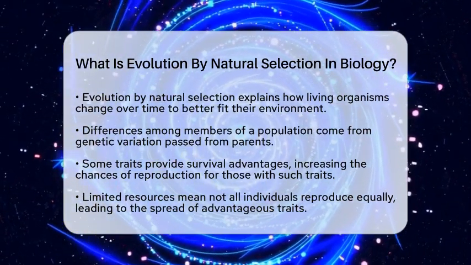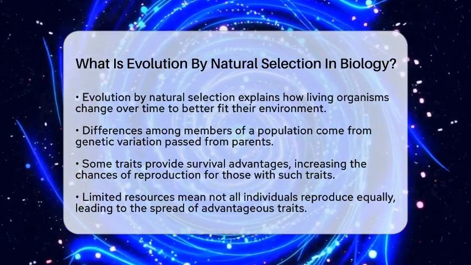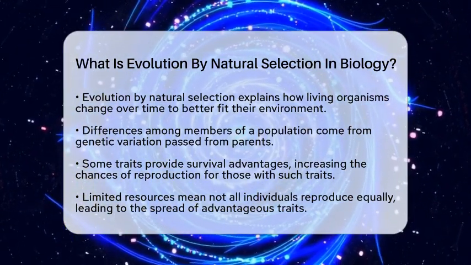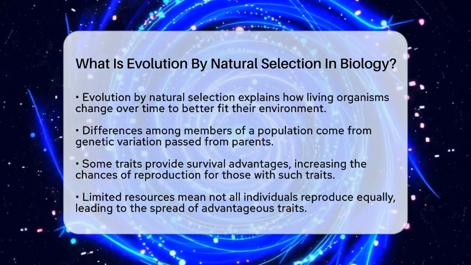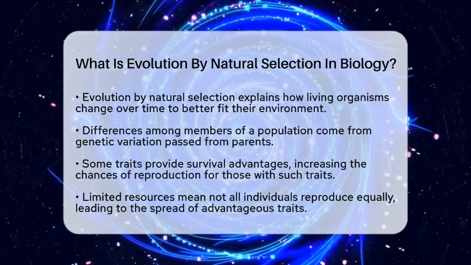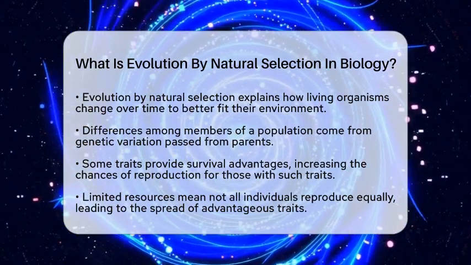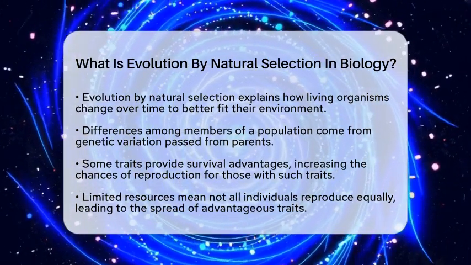Every population of organisms has differences among its members. For example, some birds might have longer beaks, while others have shorter ones. These differences come from genetic variation, which is the diversity in DNA passed from parents to offspring.